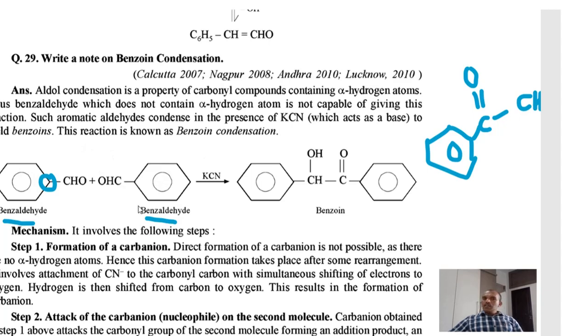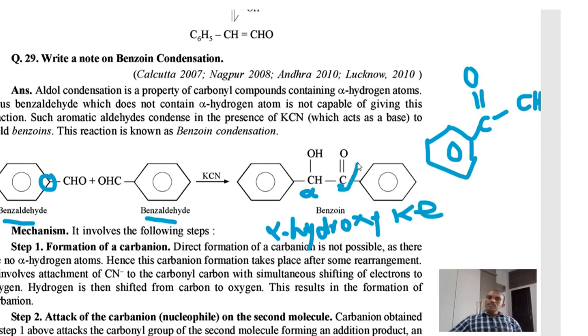They undergo self-condensation to produce alpha hydroxy ketone. This is the carbonyl group. This carbon is known as the alpha carbon. What do they produce? Alpha hydroxy ketone, or the general name is benzoin.